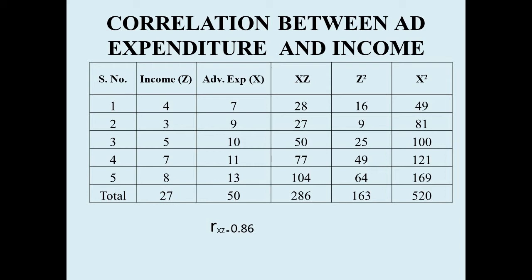So we have reproduced the same figures and applied the formula to find the correlation between Z and X. The correlation happens to be 0.86. Now we have the ordinary correlation between all the three variables.